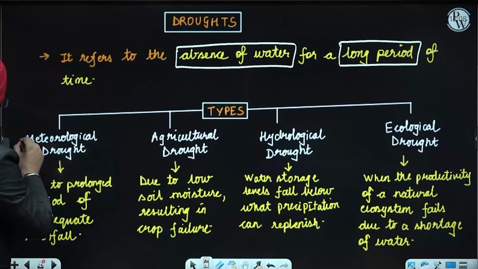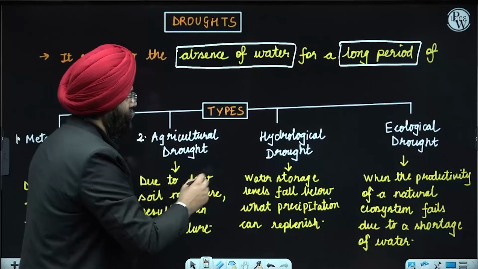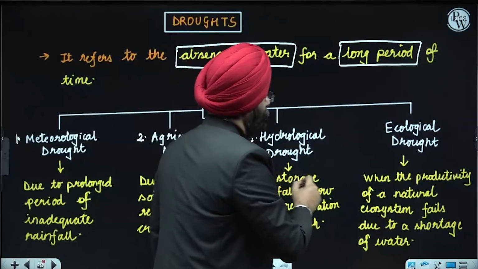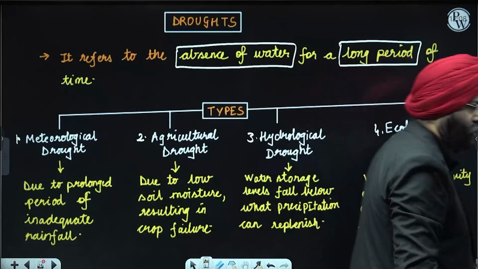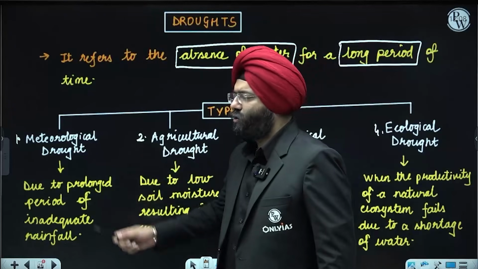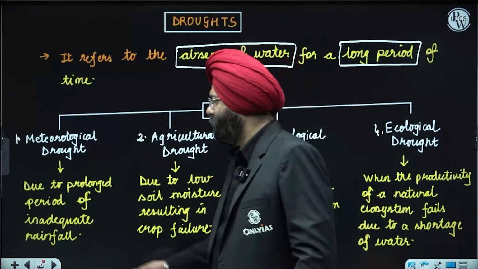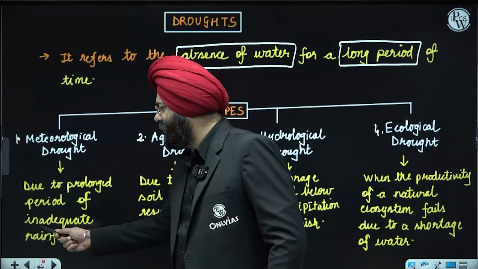See here. First is the meteorological drought. Second is the agricultural drought. Third is the hydrological drought. Fourth is the ecological drought. Clear? Now see over here very well. What do you mean by meteorological drought? The keyword over here is there is prolonged absence of rainfall. That means there is inadequate rainfall.